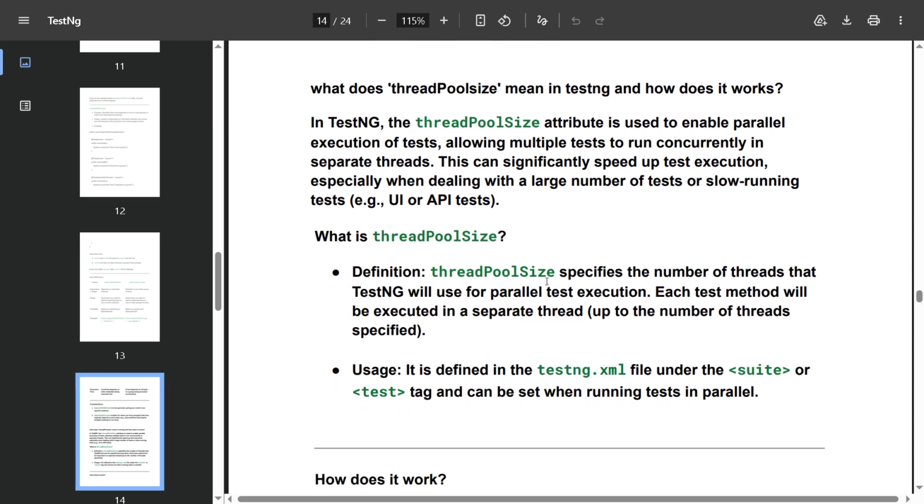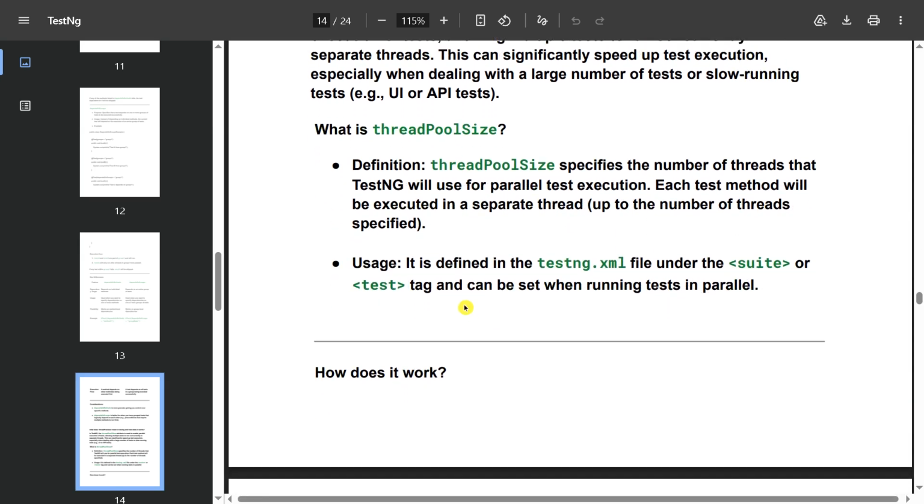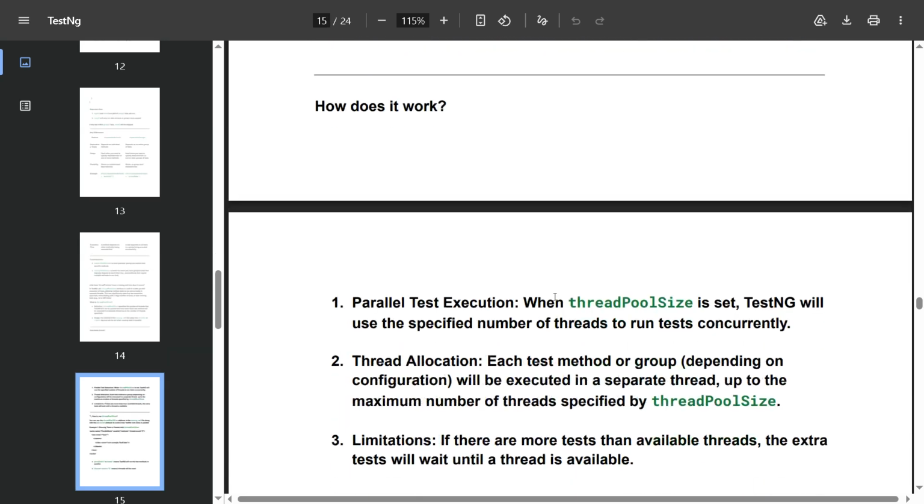Thread pool size specifies the number of threads that TestNG will use for parallel test execution. Each test method will be executed in a separate thread, up to the number of threads specified. It is defined in the testng.xml file under the suite or test tag and can be set when running tests in parallel. How does it work?